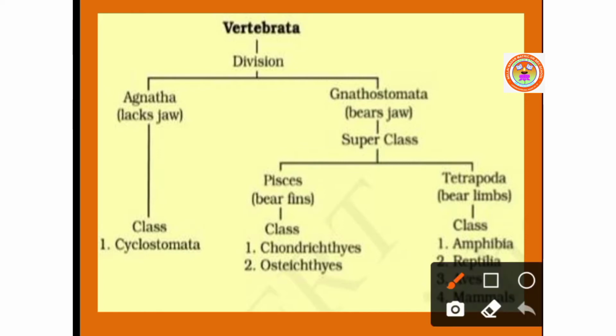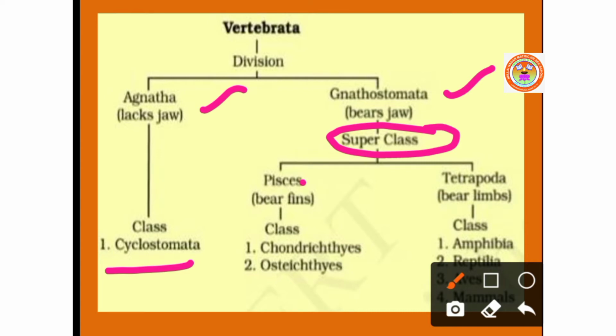The subphylum Vertebrata is divided into two divisions such as Agnatha and Gnathostomata. Agnatha consists of only one class such as Cyclostomata. Gnathostomata is having two superclasses such as Pisces and Tetrapoda.